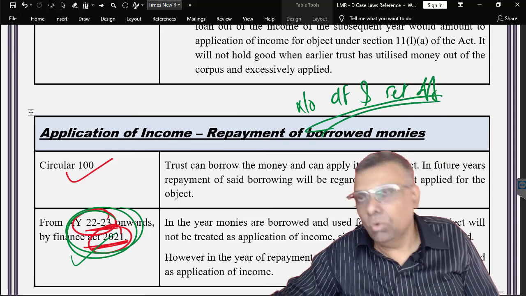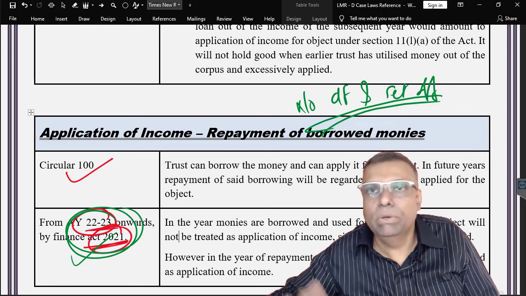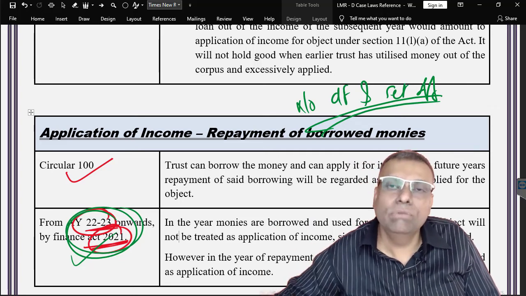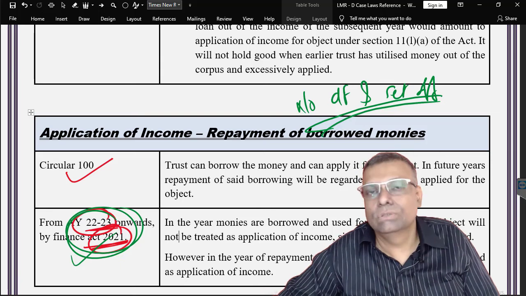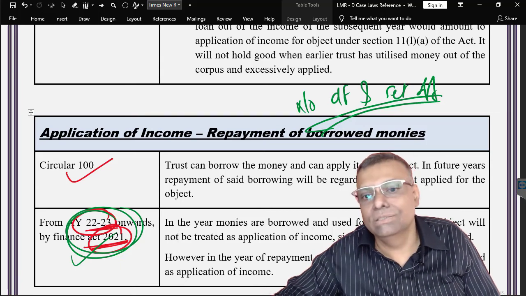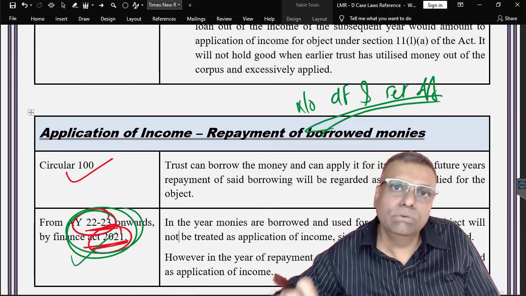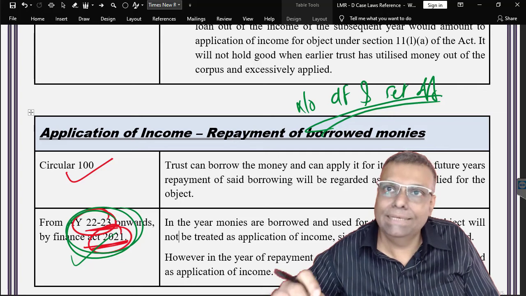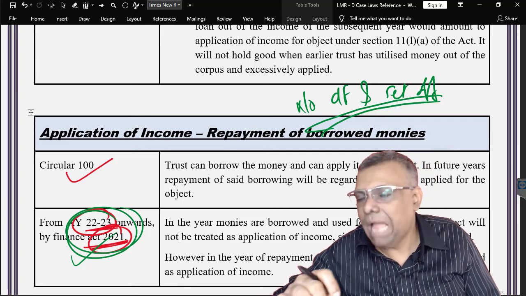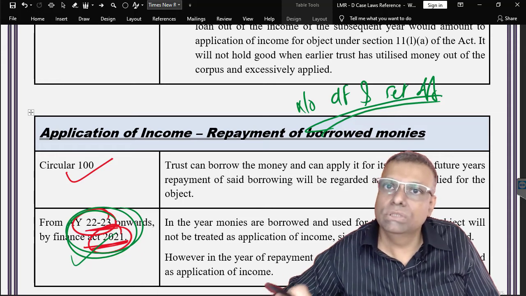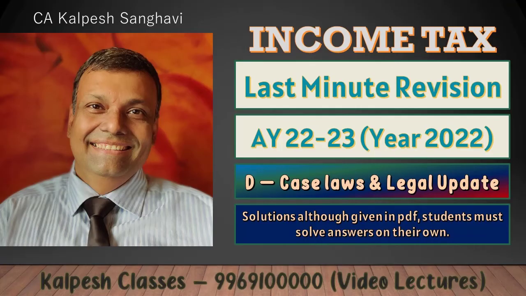Because in the older system, with this repayment of the loan and all that, people were imagining that this is the indirect way of giving you carry forward set off. So nowadays the law makes it very clear that there is not even a concept of carry forward set off and all that. So the borrowed money taxation, from the assessment year 22-23 and onwards by the Finance Act 2021, has been made absolutely clear in the form of the explanations which have been introduced in section 11.